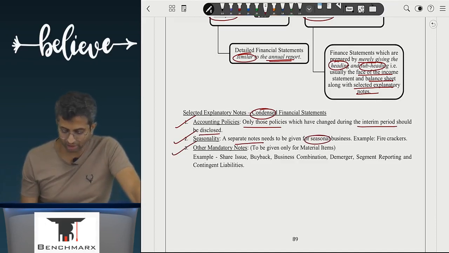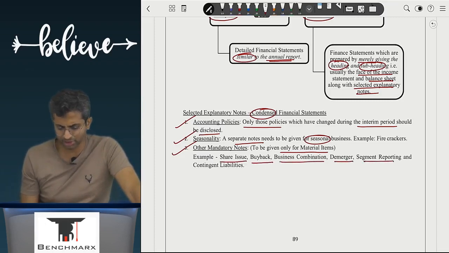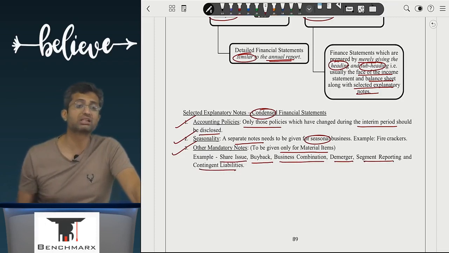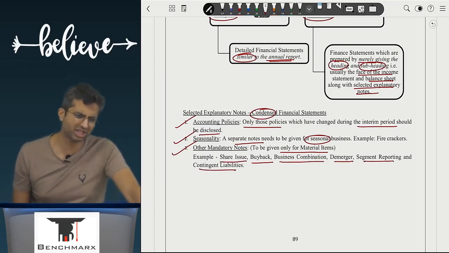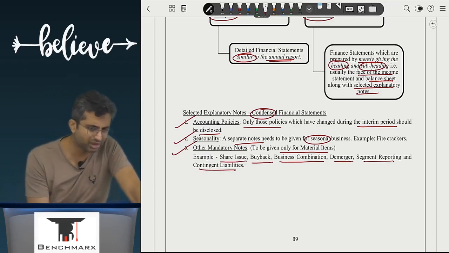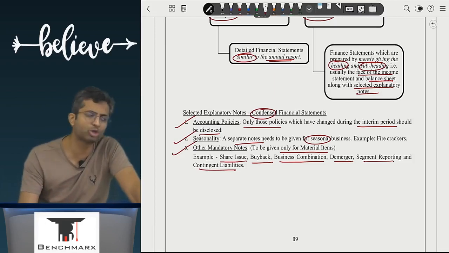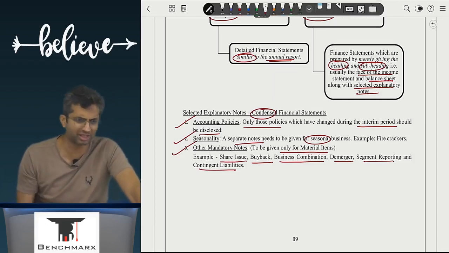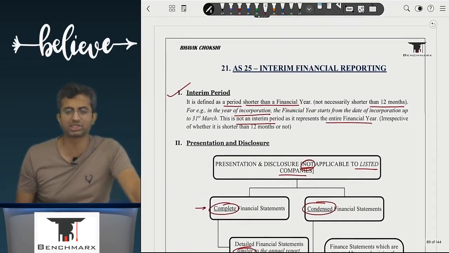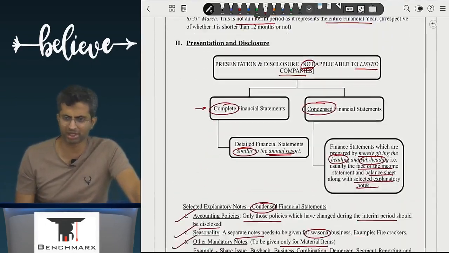Third, other mandatory notes to be given only for material items. For example, share issue, buyback, business combination, demerger, segment reports, contingent liabilities. So if there are certain material major items, then you give a note. For each and everything that was required, a note is not needed in case of condensed financial statements. In my opinion, this presentation part as well as this interim part is not important from an exam perspective.